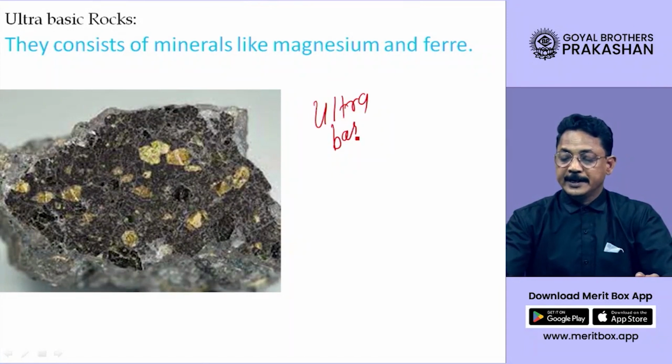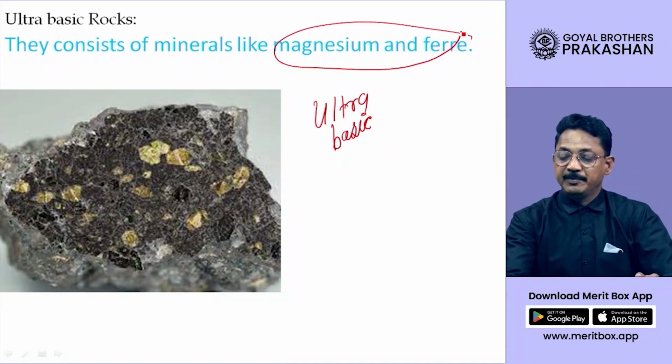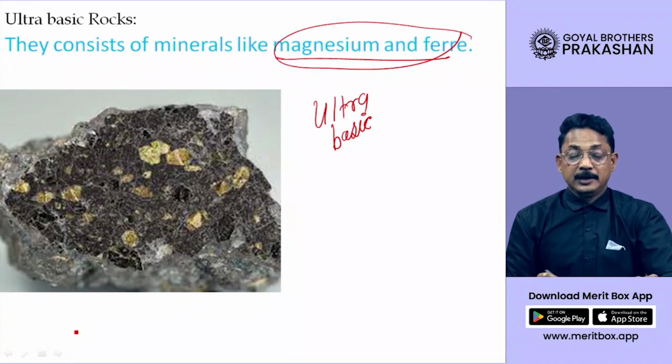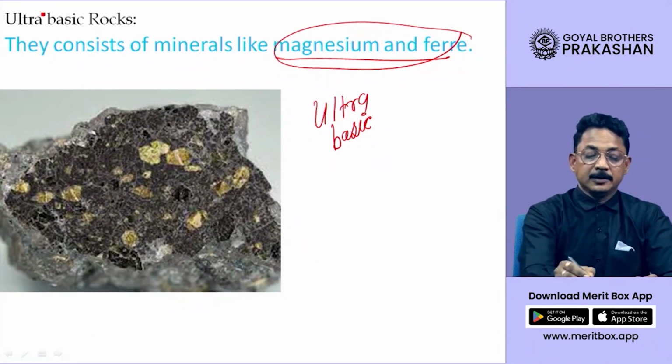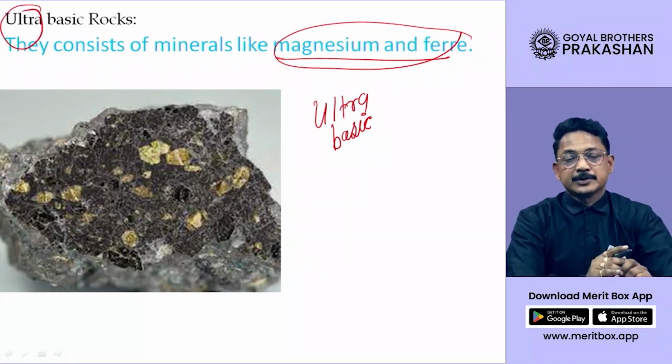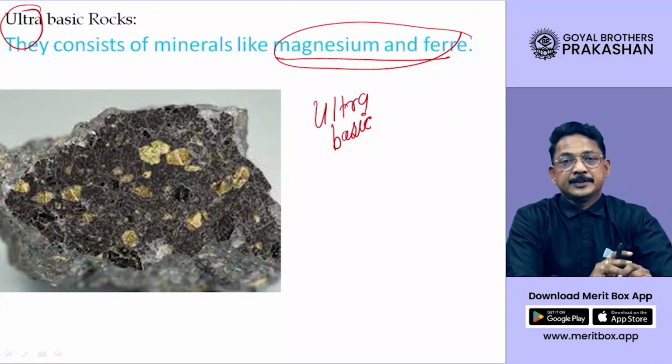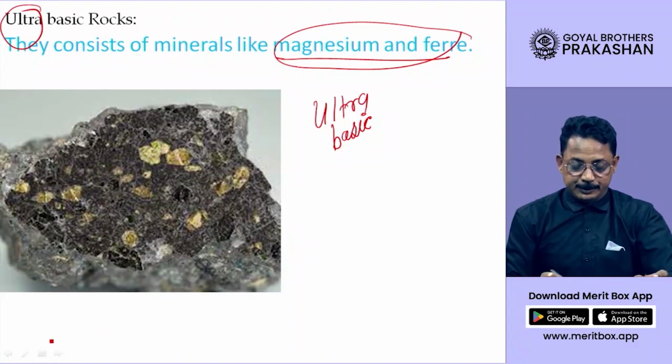What is the characteristic of ultra basic? It consists of magnesium and iron. These two minerals are present in large quantity in ultra basic rocks. Of course, it also has a small amount of silica, dear students.